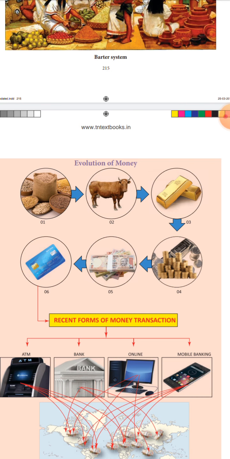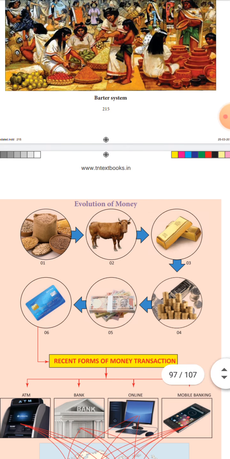We saw the barter system, then metallic money, paper money, plastic ATM cards, and also transactions through net banking.